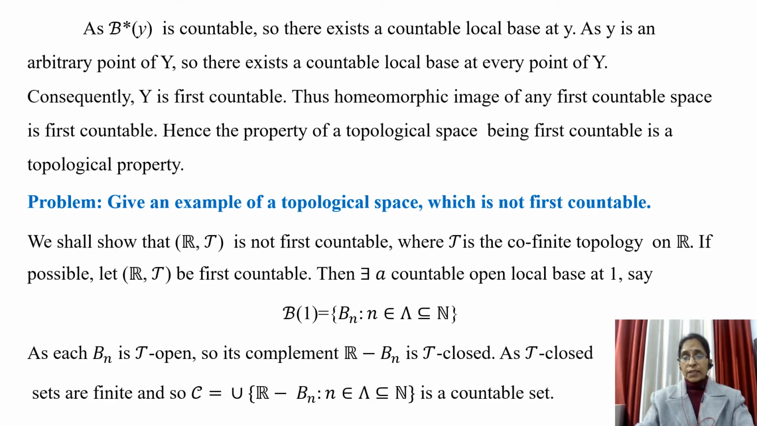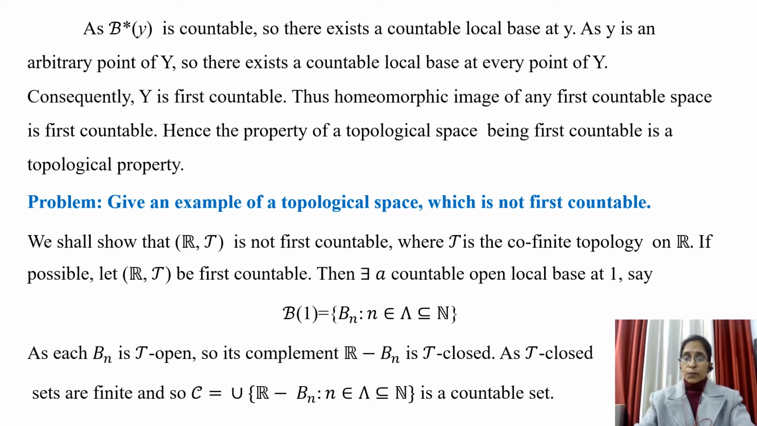Earlier, we have discussed several examples of first countable spaces. Today, we will discuss a topological space which is not first countable. Let us discuss this problem. We shall show that the set of real numbers together with the cofinite topology is not first countable.